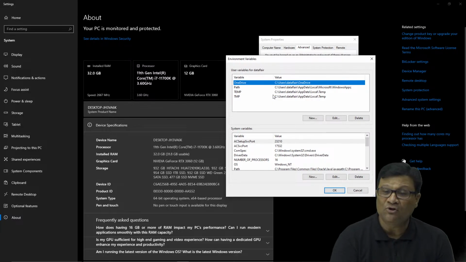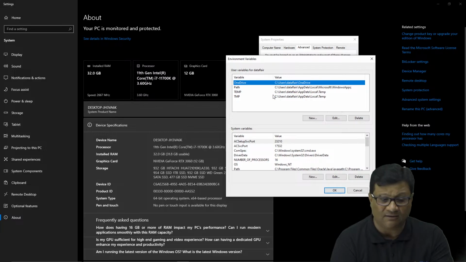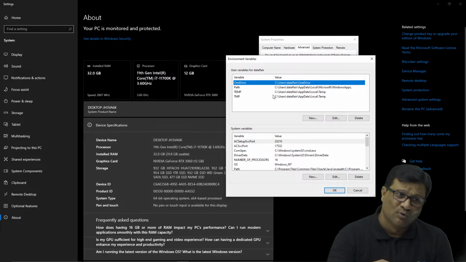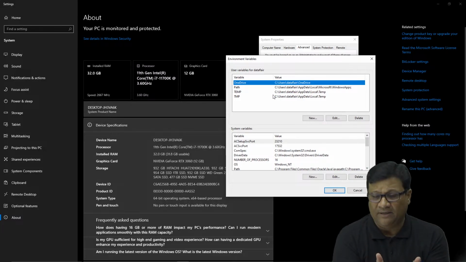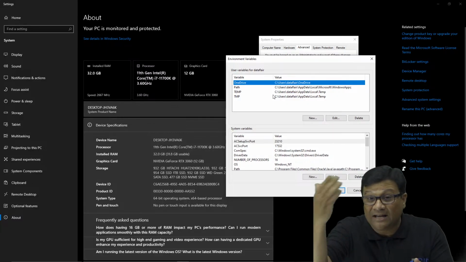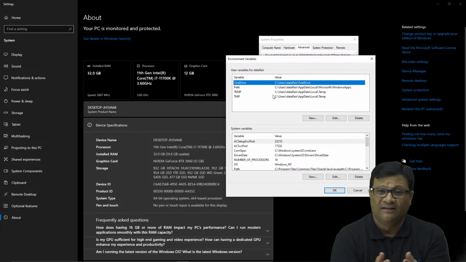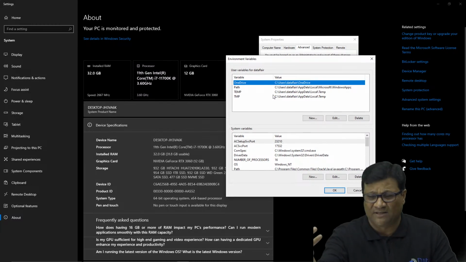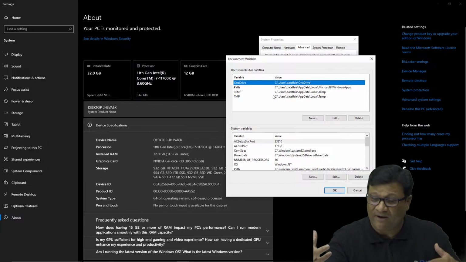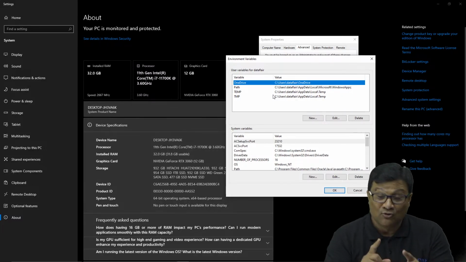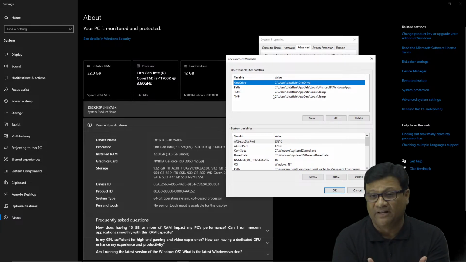And now here we have two types of variables: user variable and system variable. So again there is an important question, sir, what is the difference between this user variable and system variable? See, suppose you are in a network environment and Java is installed in some other machine, and you want to use this Java in your machine. Like in industry, suppose Java is installed in some X machine and a user wants to use this Java in some Y machine, and that person does not want to install Java in their machine. There is a network environment. So if you want to set the network environment variable path, then you have to go with this user variable, right?